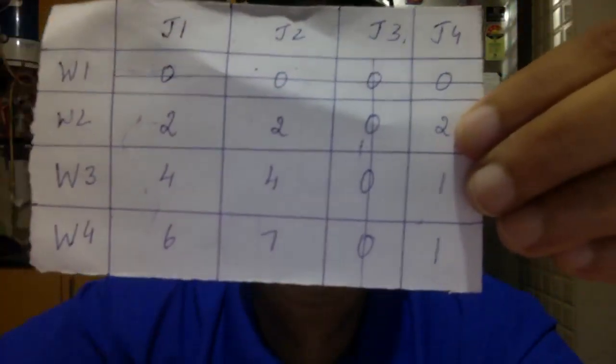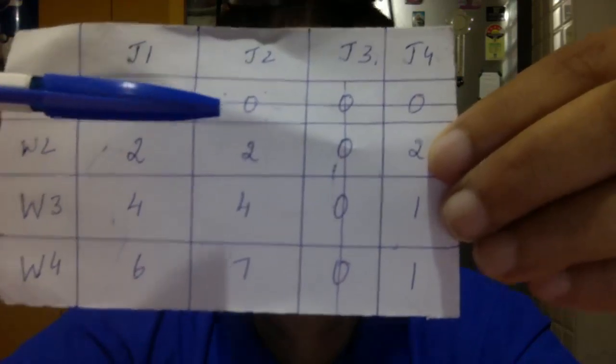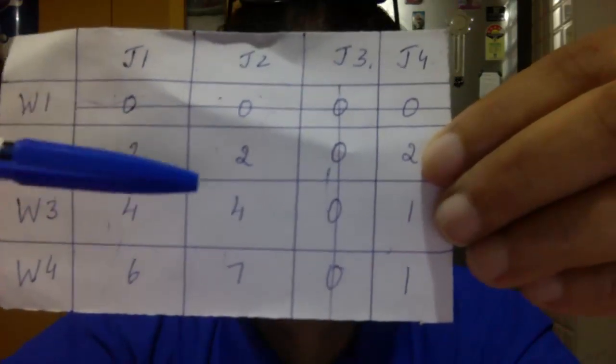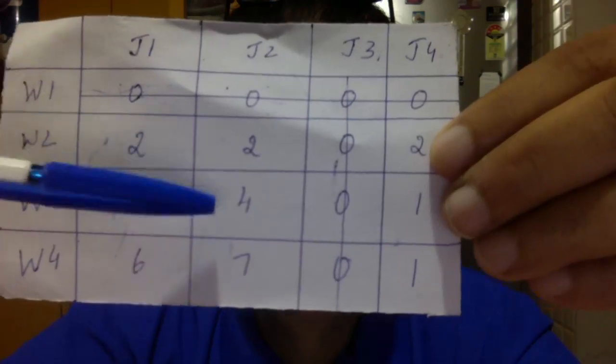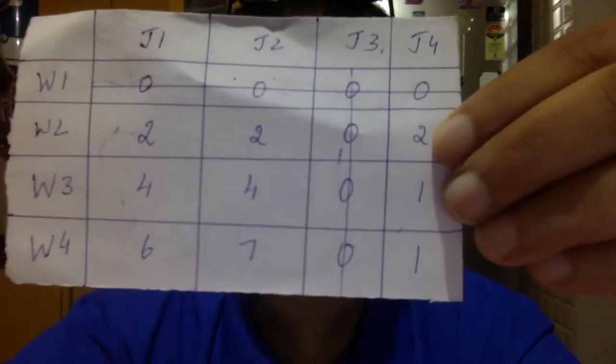11 minus 4 is 7. Okay. Now see the third matrix that we got that day. This third matrix obviously is 4 minus 4 is 0, 6 minus 4 is 2, 8 minus 4 is 4, 11 minus 4 is 7. Alright. Now, okay, so this was the third matrix.